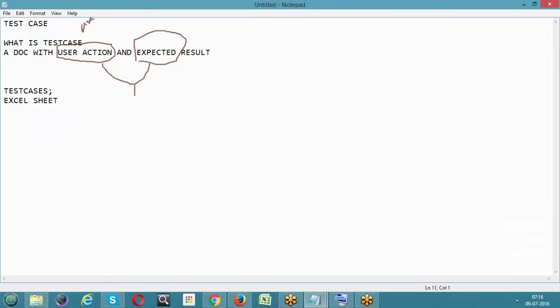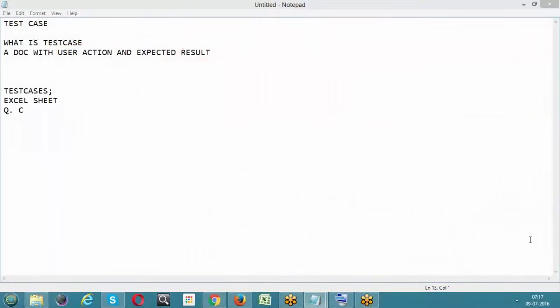And if you are using any test management tool called quality center, you can write the test cases in quality center as well. You can write in an Excel sheet or we can write in the quality center also. But generally, we'll be writing all our test cases in an Excel sheet. Quality center has an option, but still a lot of people do write the test cases in an Excel sheet, for ease of use. And this is where we write the test cases.